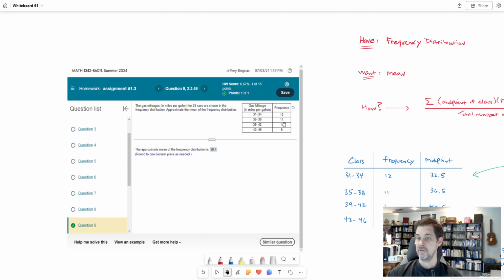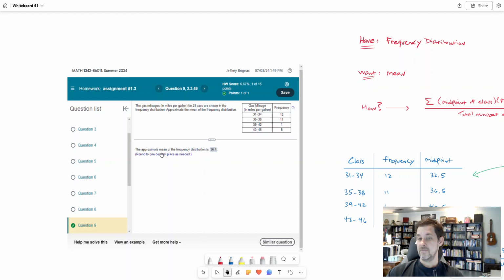And there are 11 that have a gas mileage somewhere between 35 and 38 miles per gallon. I don't know what those specific numbers were. I just have very rough information about it. Okay? All right. So that's what we have. That's how you understand what a frequency distribution is. That's what it tells you.